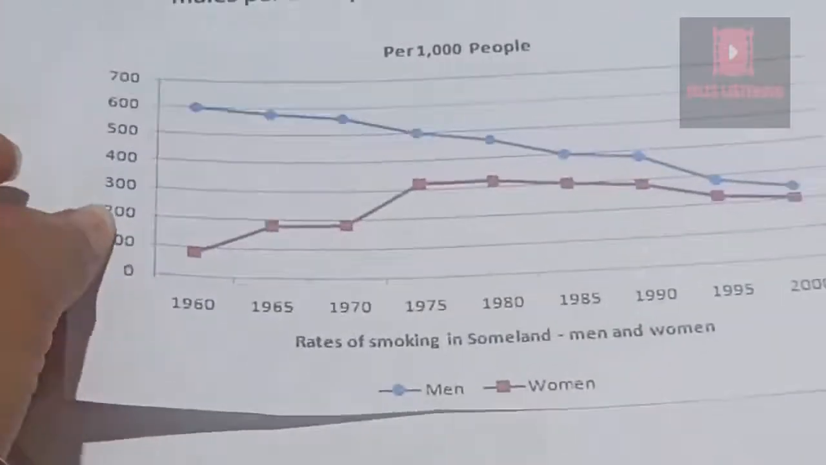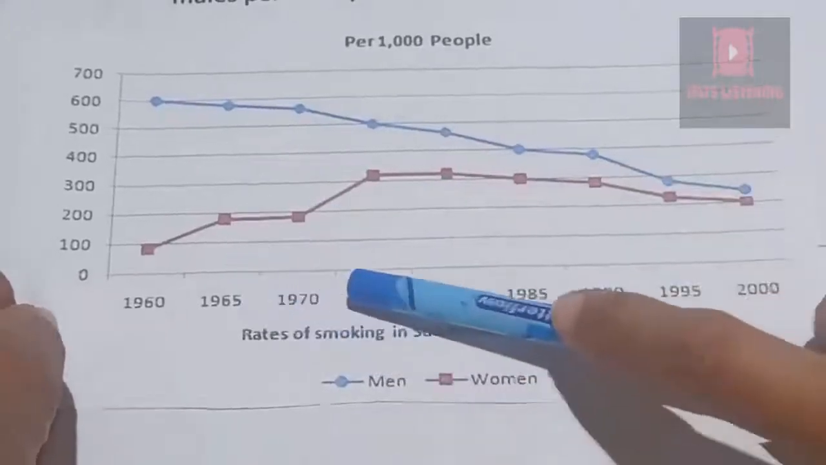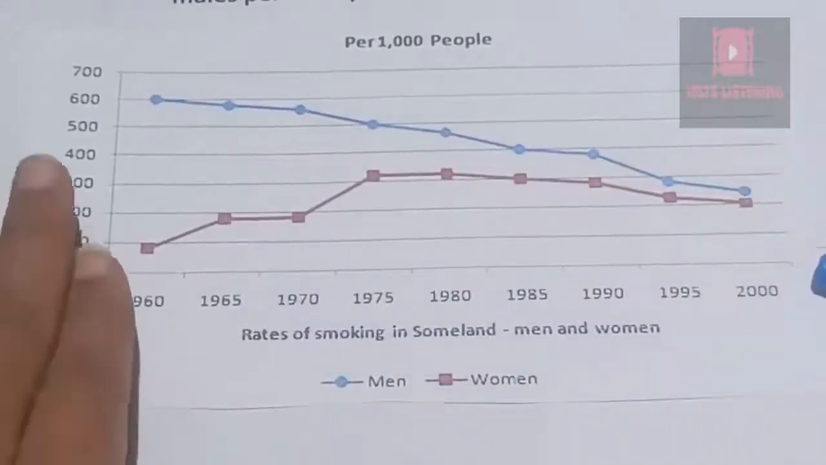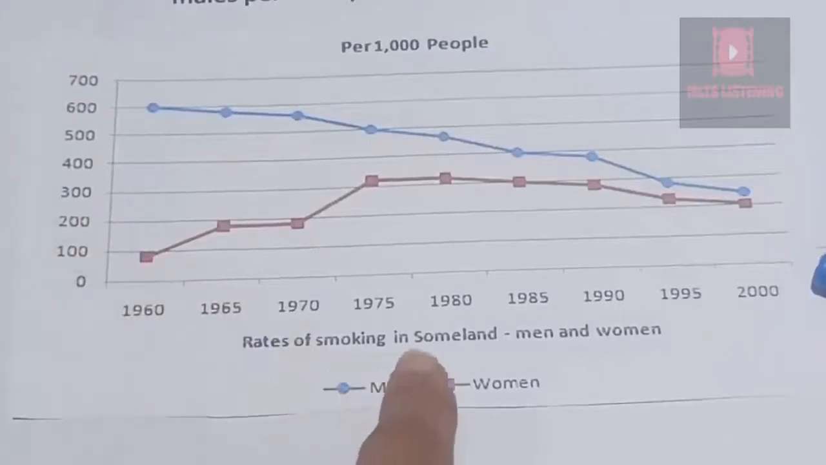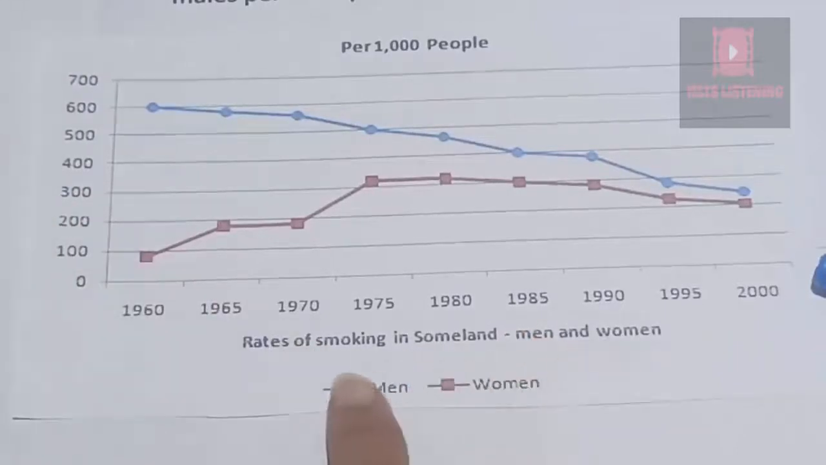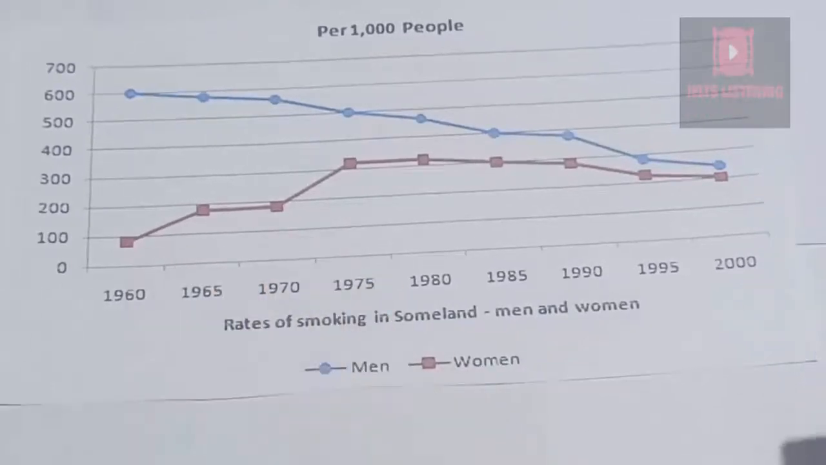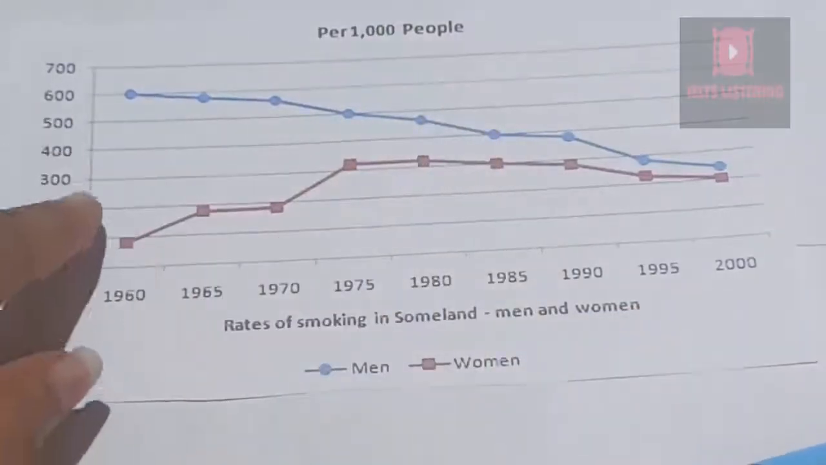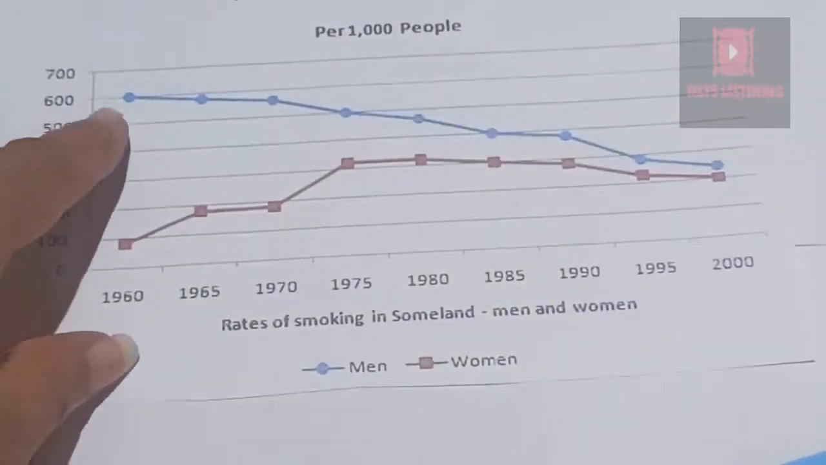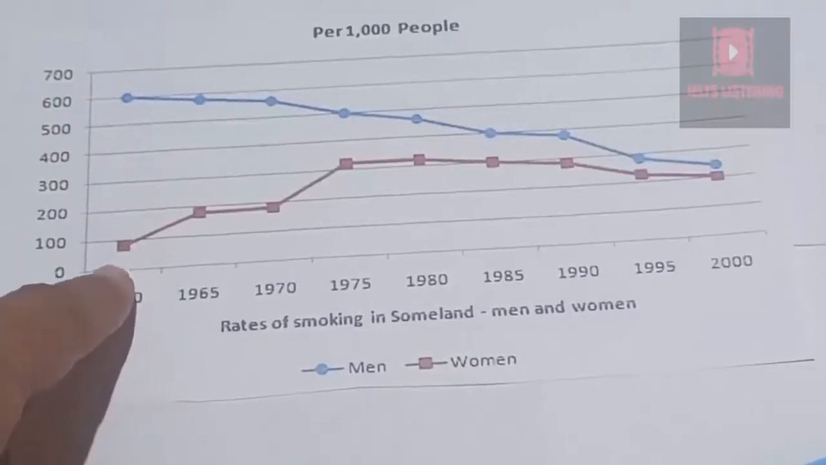So we are given this graph. It's a line graph. On the x-axis we are given the years. On the y-axis we are given the number of persons who smoked. Rate of smoking in Sunland, men and women. The blue line represents men and women are represented by the red line, per 1000. So we can see that more men used to smoke than women, and